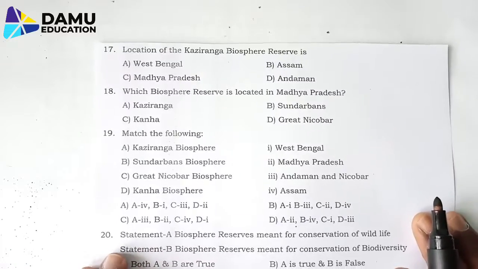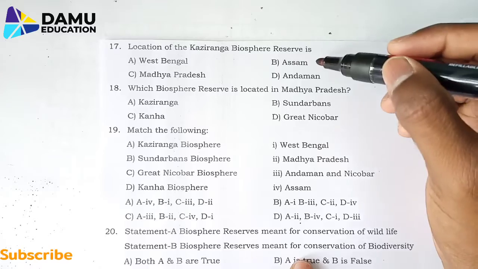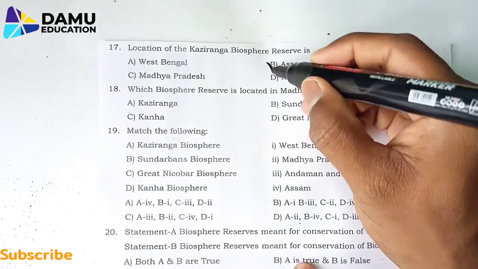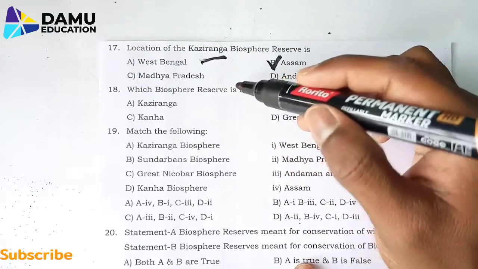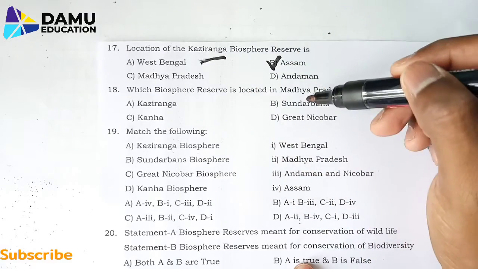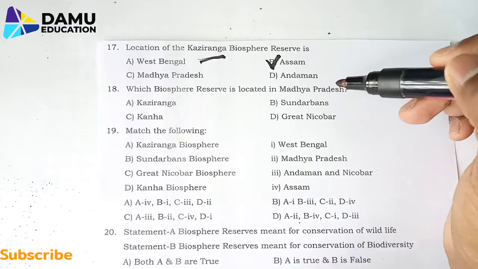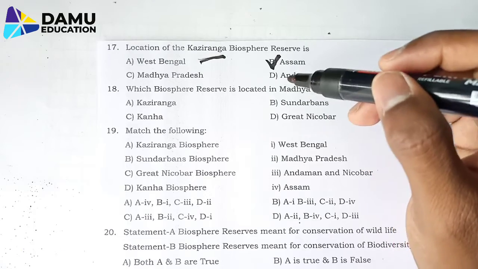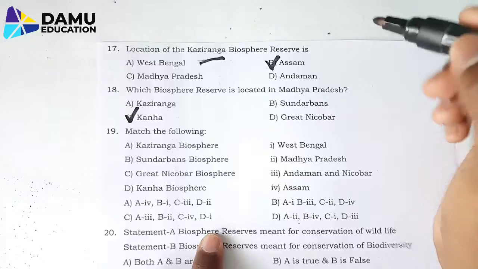The 17th one: the location of Kaziranga Biosphere Reserve is West Bengal, Assam, Madhya Pradesh or Andaman. We know that is Assam. Kaziranga means we have to remember Assam state. Which biosphere reserve is located in Madhya Pradesh? Kaziranga is related to Assam, and Great Nicobar is related to Andaman and Nicobar. So the biosphere reserve located in Madhya Pradesh is Kanha.